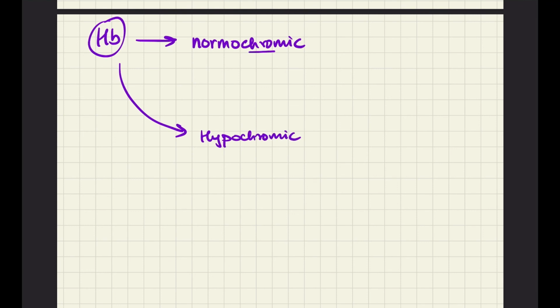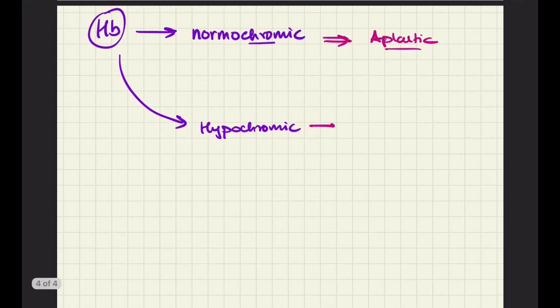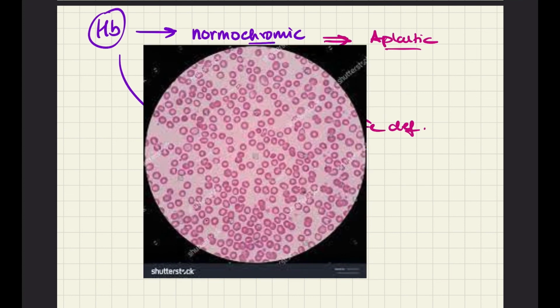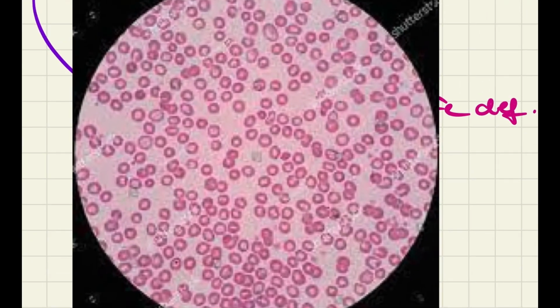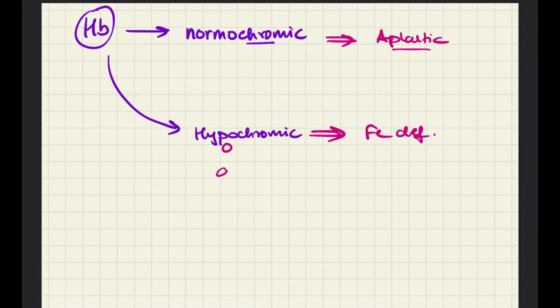An example of normochromic anemia could be aplastic anemia, which I have already discussed, due to bone marrow defect. And a very famous example of hypochromic anemia is due to iron deficiency. So the blood picture would be something like this. Over here we can very clearly see that the RBCs are very lightly stained. So that's why it's called hypochromic anemia. So we are done with the causes of anemia and how to classify anemia.